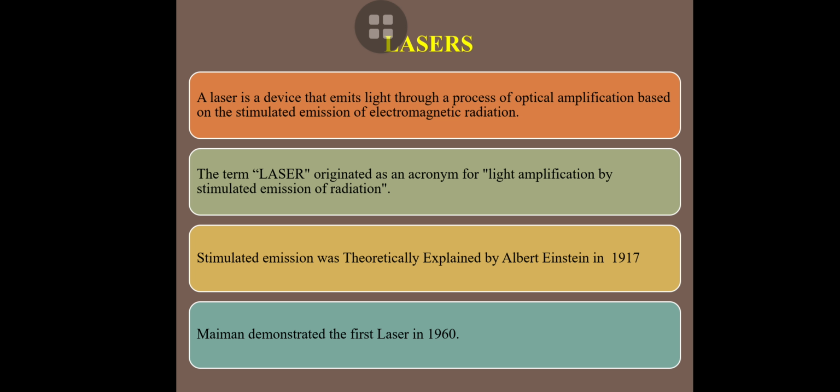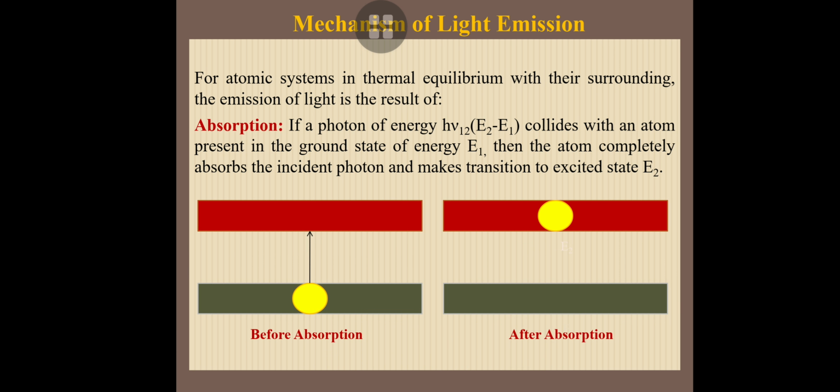Today we are going to discuss a small topic regarding lasers. A laser is a device that emits light through a process of optical amplification based on the stimulated emission of electromagnetic radiation. The term laser stands for light amplification by stimulated emission of radiation. Stimulated emission was theoretically explained by Albert Einstein in 1917. Later, based on Einstein's hypothesis, the first laser, the ruby laser, was constructed in 1960 by T. Maiman. The basic principles in lasers are absorption and emission.